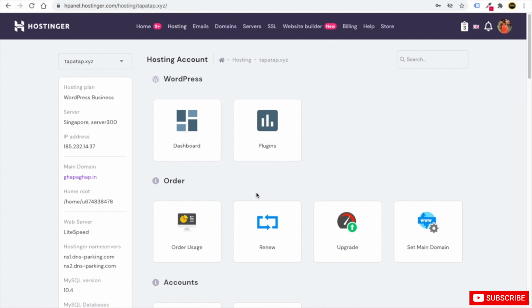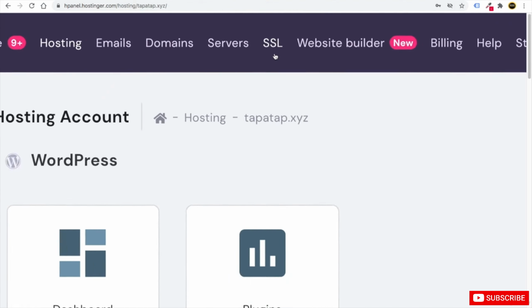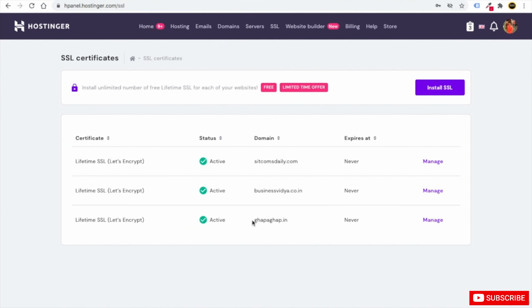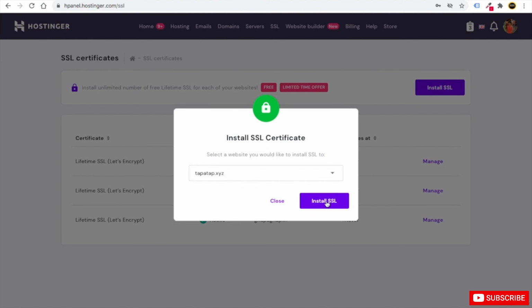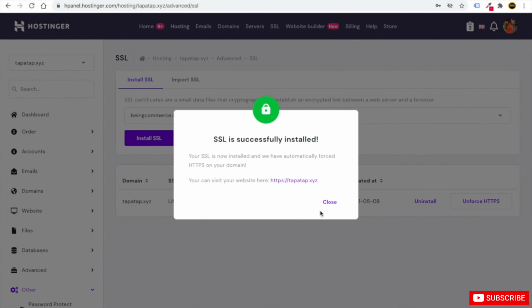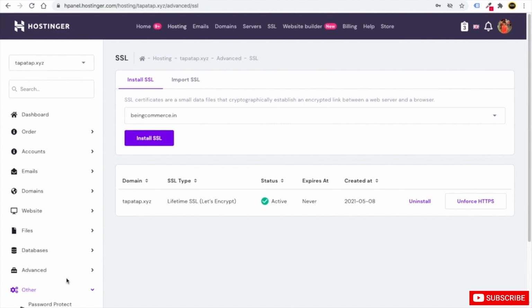Now what you need to do next is add SSL to this domain. Just click on this SSL button here. Now you can see I have lots of websites, so again just click on install SSL. I will choose tapatup.xyz and then click on install SSL. Now friends, you can see the SSL is successfully installed on this domain. Then just click on close.